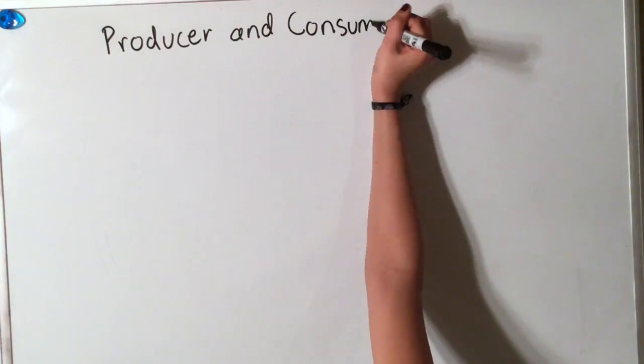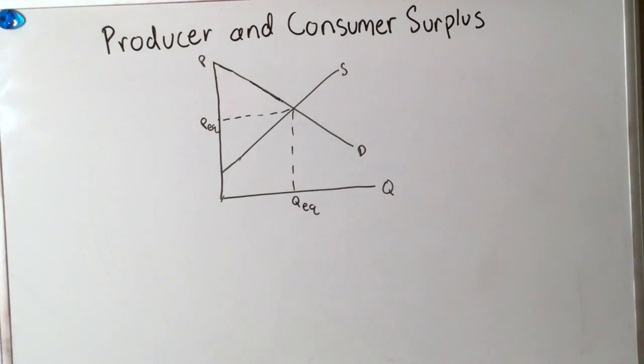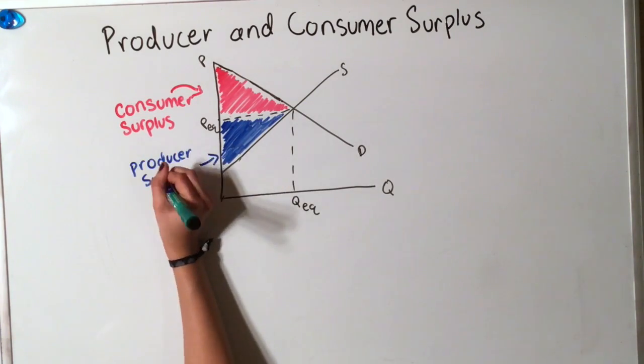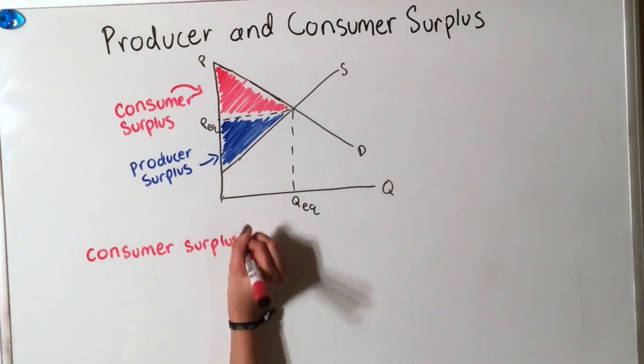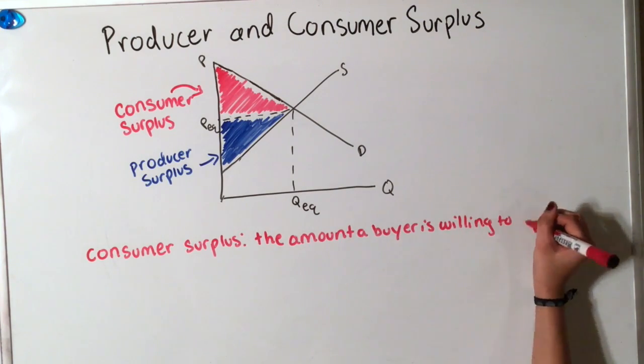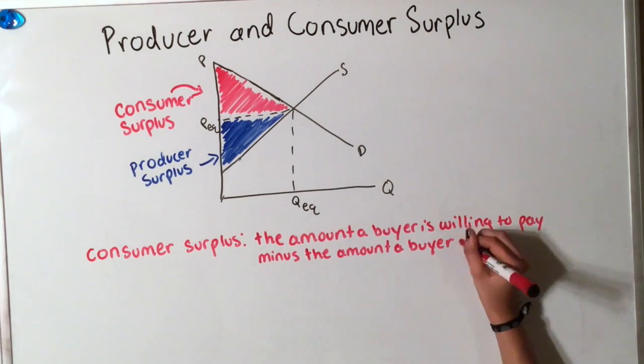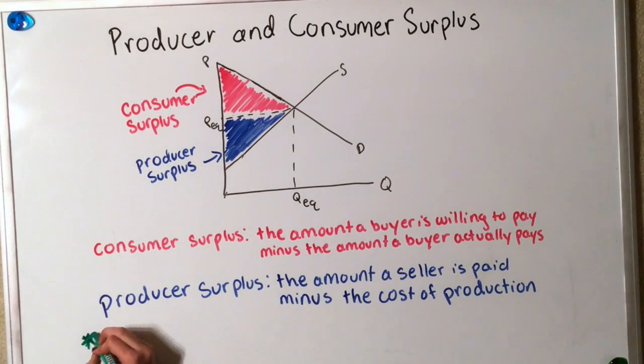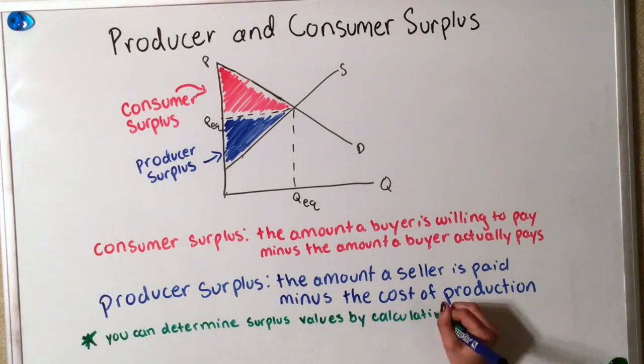Our next topic is producer and consumer surplus and how taxes can affect surplus. Producer surplus is the amount a seller is paid minus the cost of production. Consumer surplus is the amount a buyer is willing to pay minus the amount a buyer actually pays. In a supply and demand curve, you can determine producer and consumer surplus by calculating the areas above and below the equilibrium point.